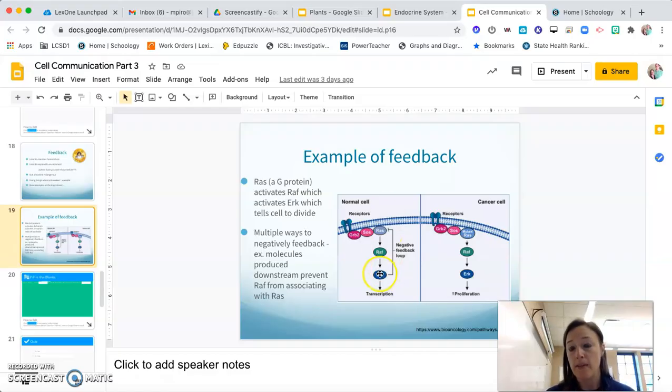Positive would be if ERK went up here and said, hey RAS, we need more ERK, and so it made maybe multiple pathways, and we got lots and lots and lots of ERK, which is what we see in cancer. So there are, again, times that we need that, but for the most part, we're going to see negative feedback with cell signaling loops.